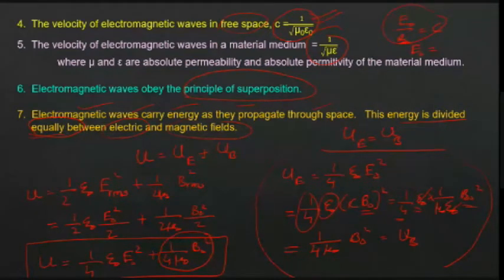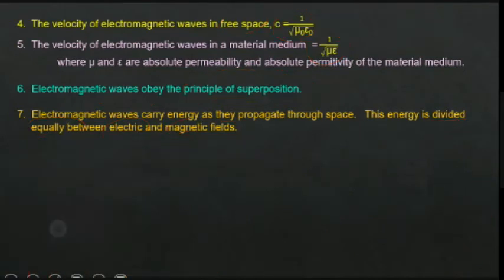Yes, sir. What is the first one? Electromagnetic wave has two types of energy associated with it. What are they? UE and UB, which means electric energy and magnetic energy. And what is the relation between them? I am asking what is the relation between UE and UB? Whether they are equal or unequal, or which is greater? They are equal. Is the derivation also clear to you? How we have proved? Yes, sir. Okay. So shall we continue to the next point then? Yes, sir. With your permission, Neha.